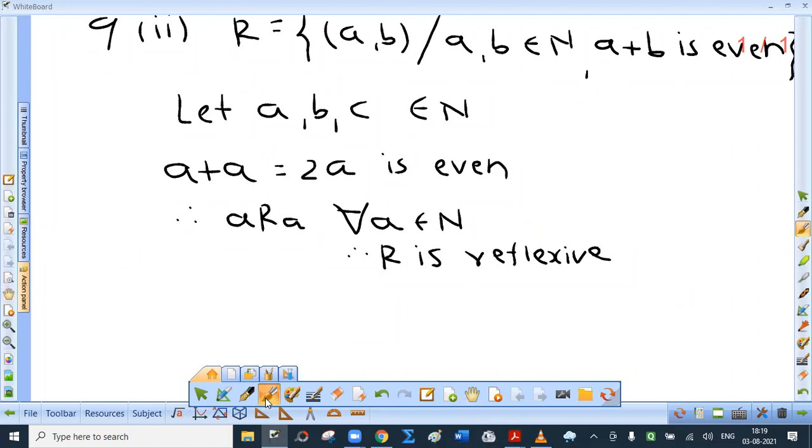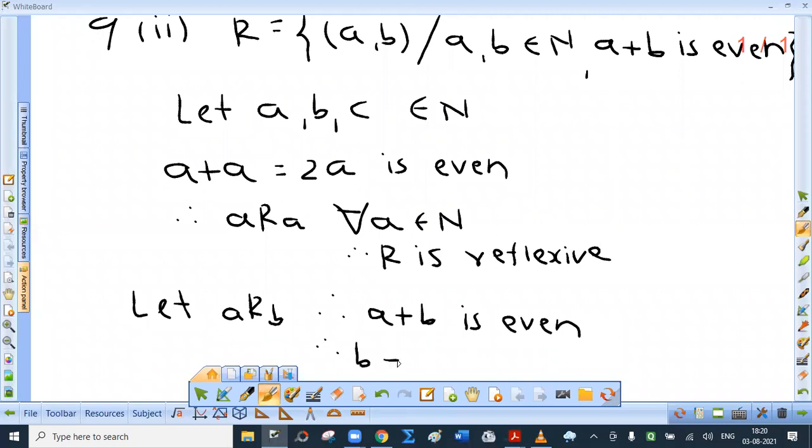Then we have to examine the other properties. See, every relation need not satisfy all three properties. We are in fact asked to verify that. Okay. Now, next one, let a R b. What do you mean by a R b? a is related to b. It means a plus b is definitely even. Now, if a plus b is even, b plus a is also even, right?